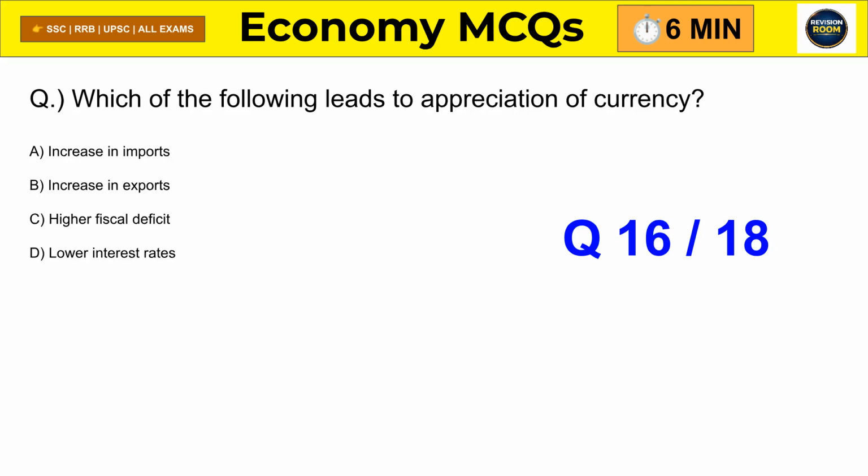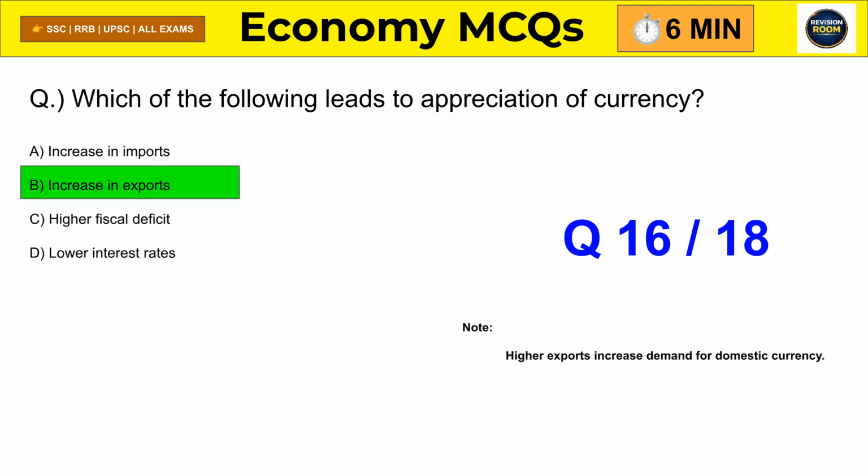Question 16. Which situation leads to appreciation of currency? Correct answer is increase in exports. Because demand for domestic currency rises.